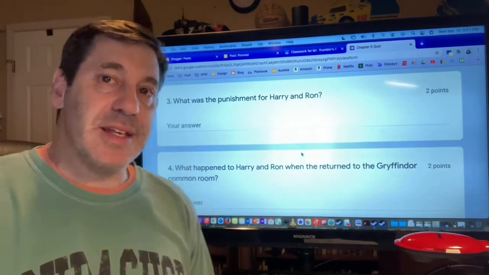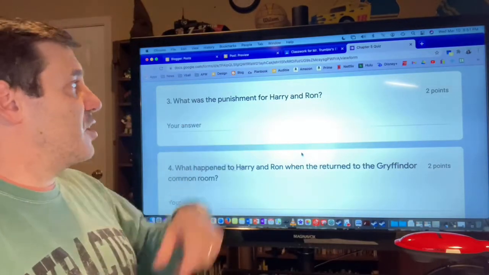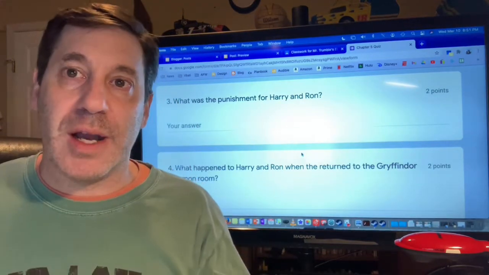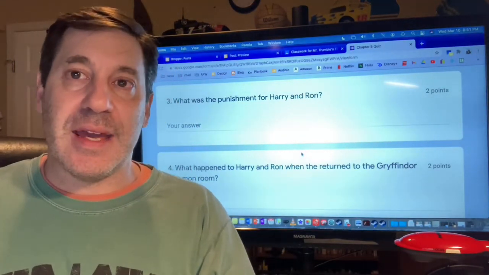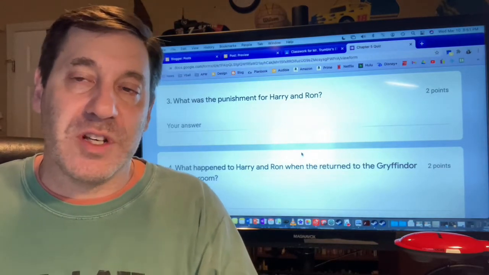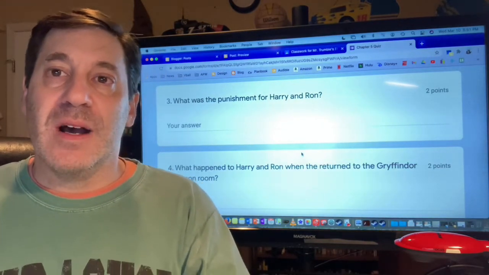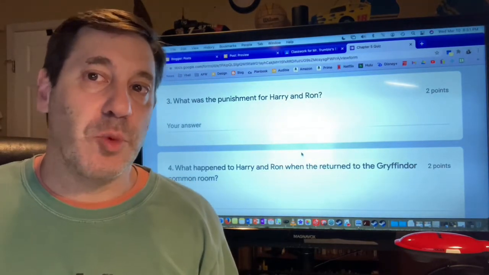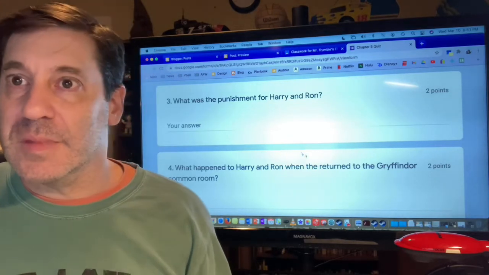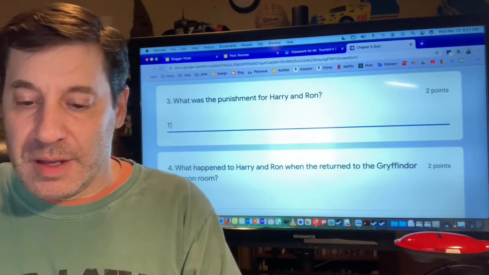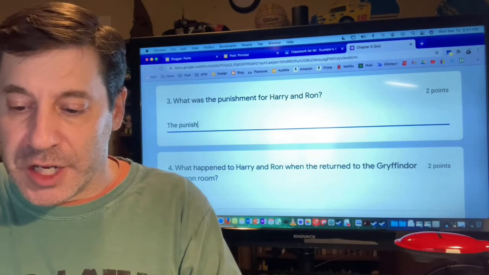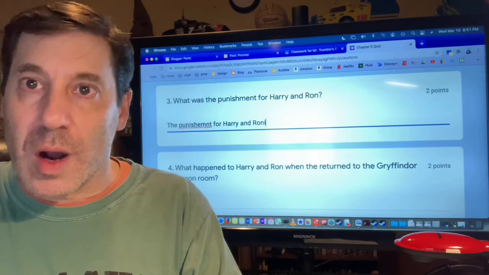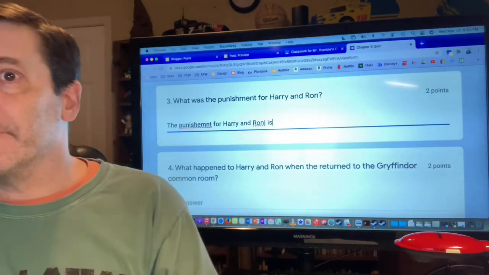Question number 3 reads like this. What was the punishment for Harry and Ron? Okay, we know that when Harry and Ron get to Hogwarts, they get caught by Snape, and of course they did not get to Hogwarts on the train. They crash the car into the Whomping Willow, and they get into trouble. So the question is, what's their punishment? We could begin with the punishment for Harry and Ron is. We could begin like that. Okay.